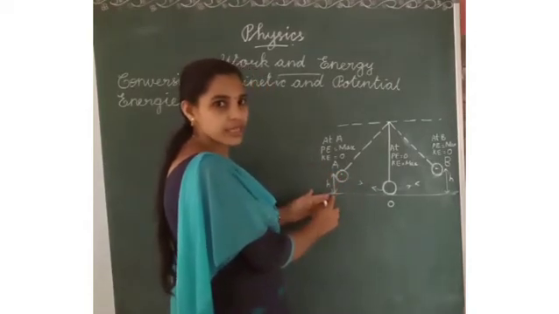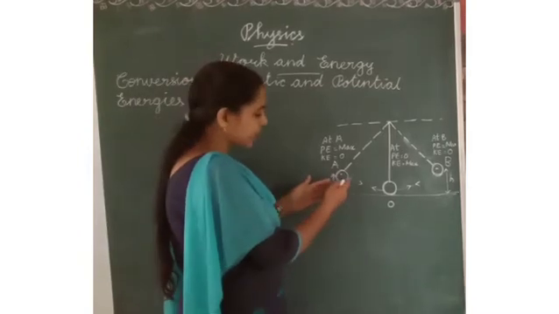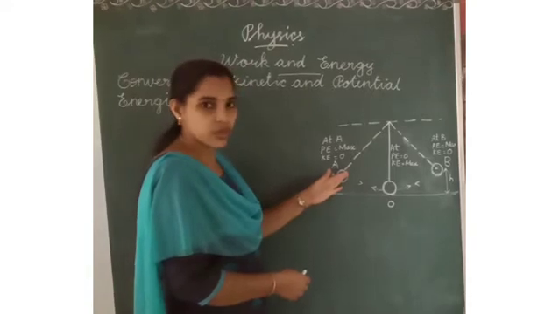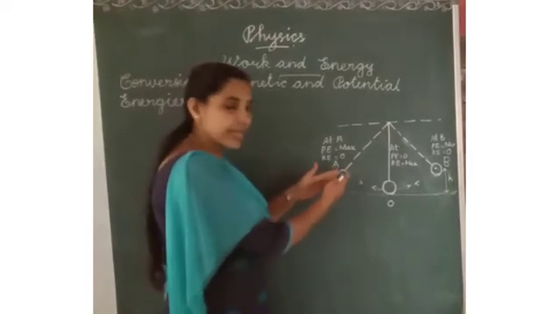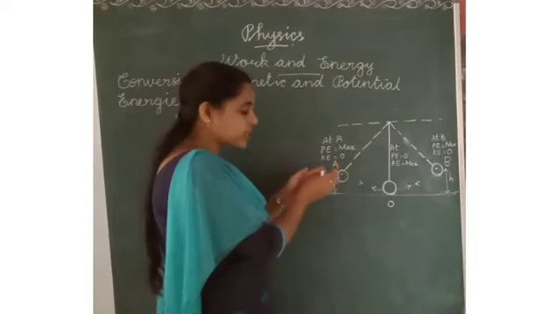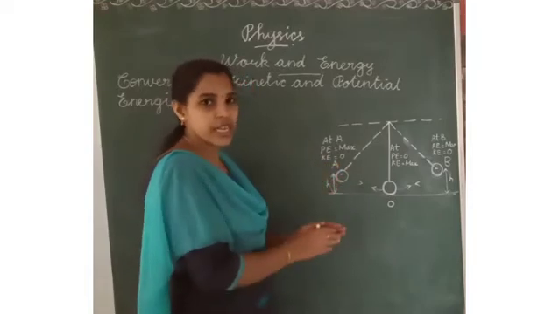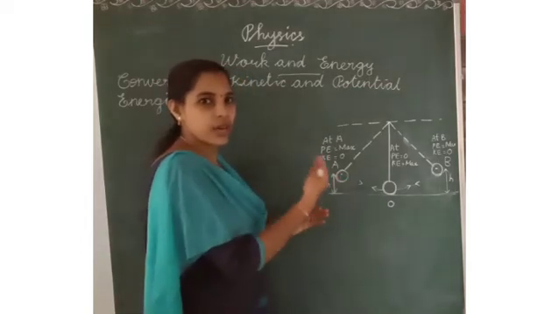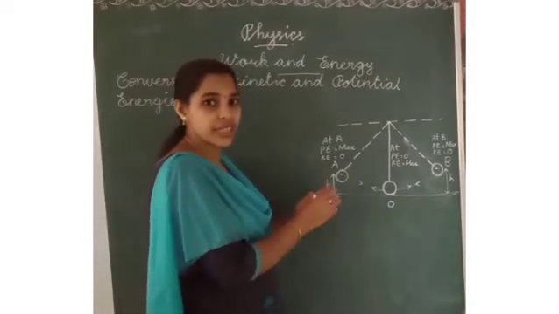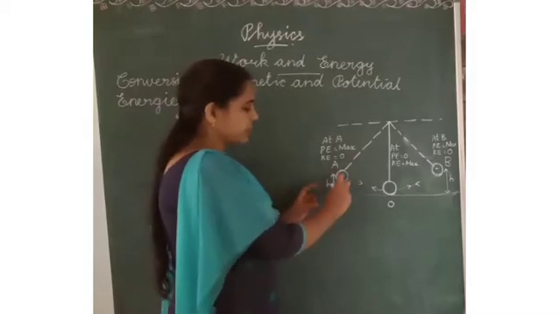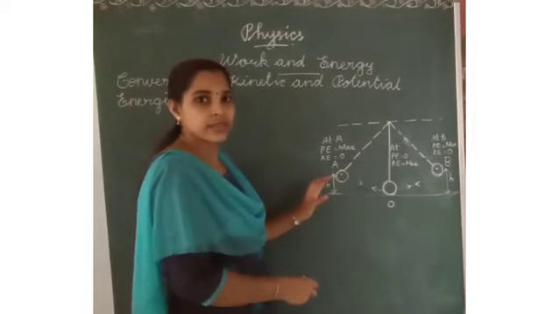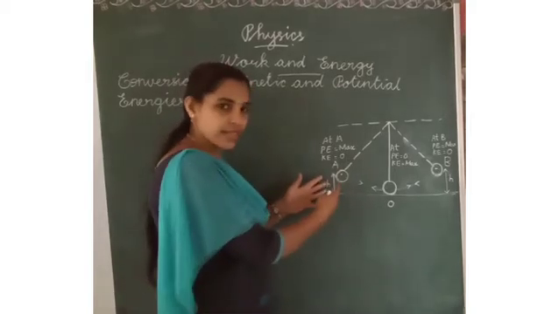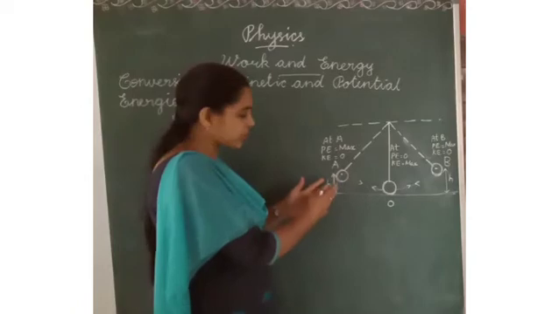It has height and mass also, so it takes its position. So it is called potential energy. When the object takes a height with position, it is gravitational potential energy.